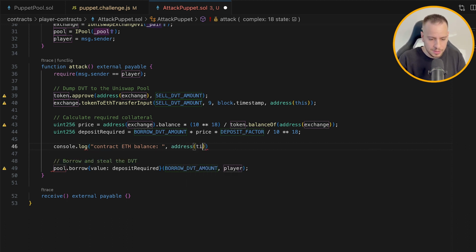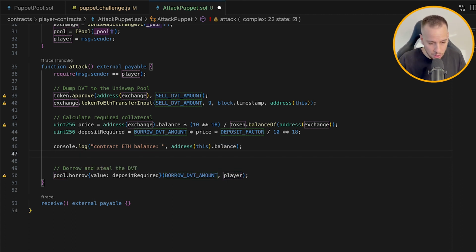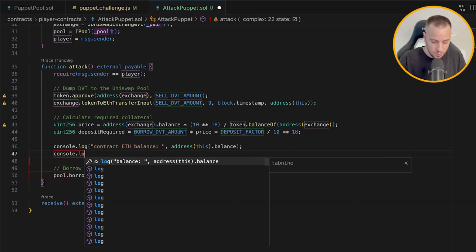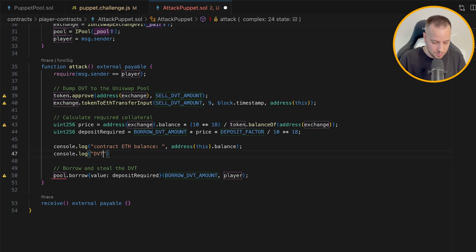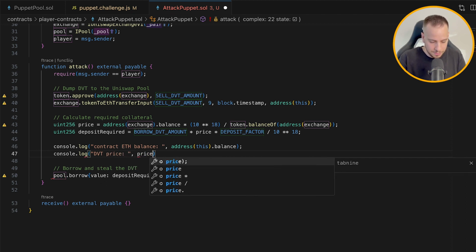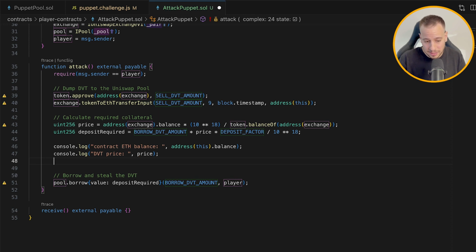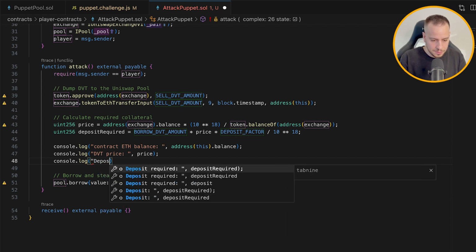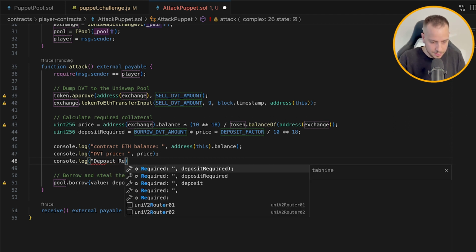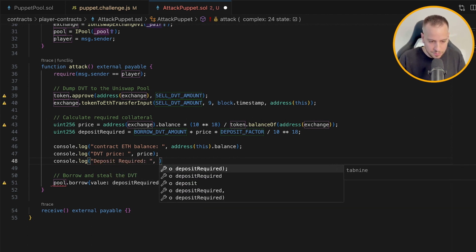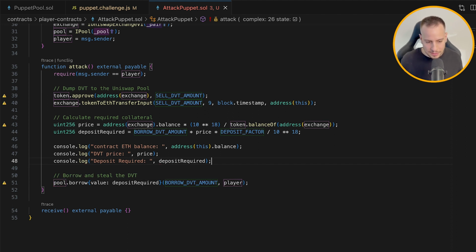So it will be address(this).balance, and we also want to log the DVT price, what we were able to do after we dumped the DVT tokens to the Uniswap pool. So I'll do DVT price, and here it will be the price. And we also want to log the deposit required. So console.log deposit required, and this will be the deposit required parameter. So now when we run the test, we can actually get some information about how we were able to affect the contract and the pool, the price, the deposit required.